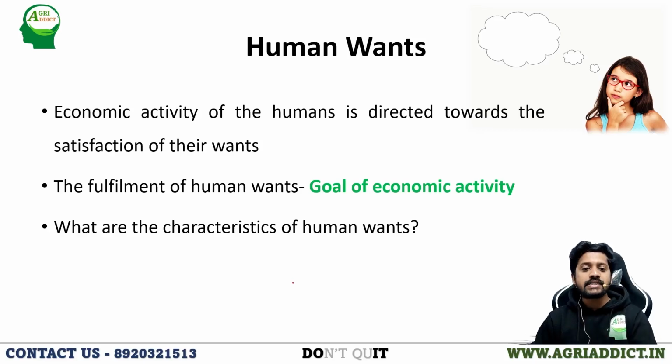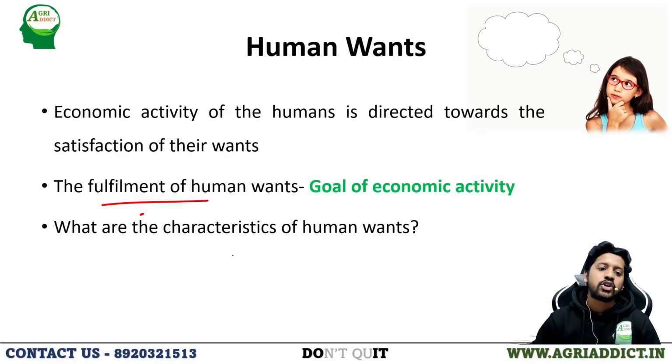Coming to another basic concept, that is human wants. Each and every economic activity of humans is directed towards the satisfaction of our wants, right? Our wants are unlimited, so we have to satisfy our wants in order to live further. So every activity of humans is directed towards the satisfaction of human wants, and the goal of economic activity itself is the fulfillment of human wants.